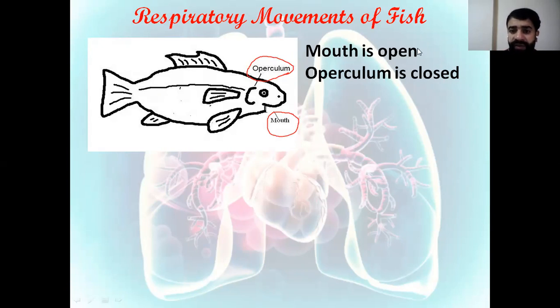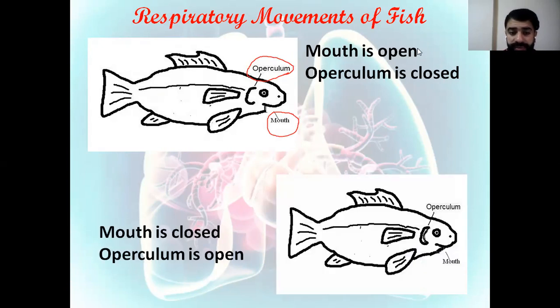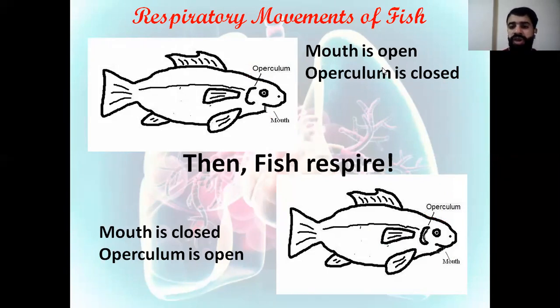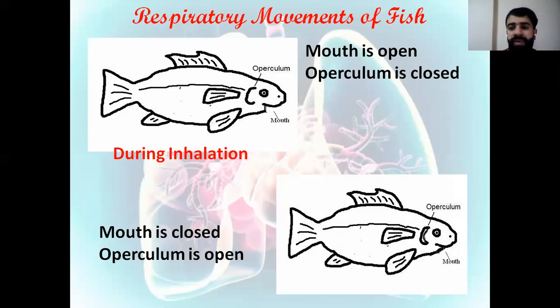While if the mouth is closed and the operculum is open, here we are talking about exhalation. So these notes are very important during the respiratory movement of the fish. If the mouth is open, the water will enter through the mouth.